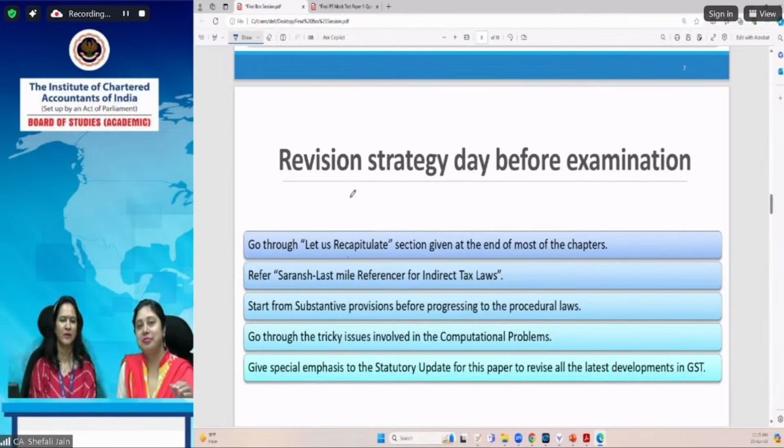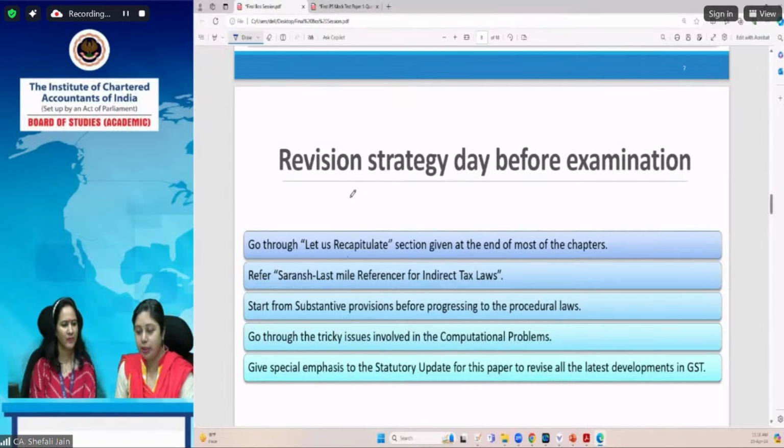Please make full use of it because it has been introduced for the first time. And obviously, as ma'am explained, the colorful presentations have been given in a very catchy format, and it is also updated. So you need not refer the statutory updates side by side at the time of revision. If you have revised the provisions thoroughly from the study material along with the statutory updates during preparation, then you can refer to Saransh only.